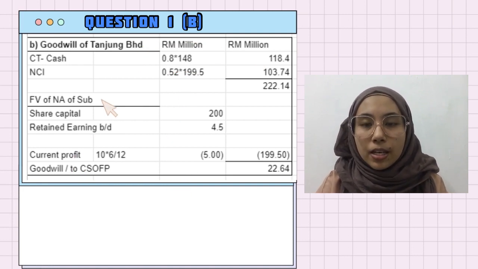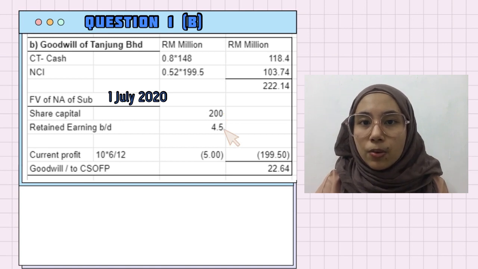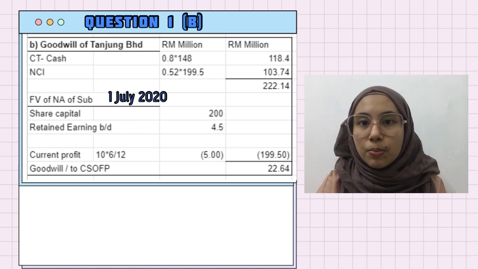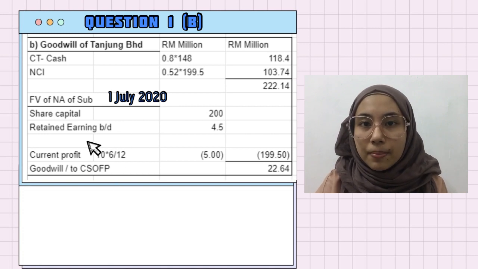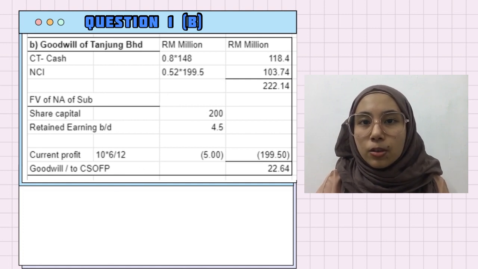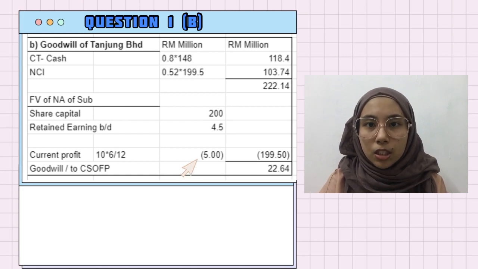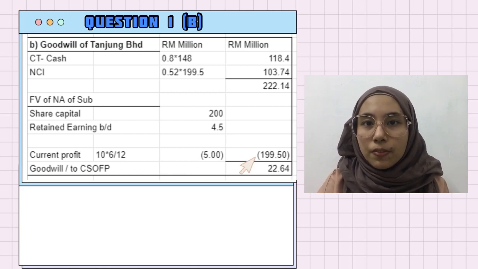For fair value of net asset acquisition on 1st July 2020, the share capital is 200 million. Retained earning brought forward 4.5 million. Then we have current profit of negative 10 million, but it needs to be multiplied by 6 over 12 months as we need the profit from 1st January until 1st July 2020. So the new current profit is a loss of 5 million on the date of acquisition. After that, we get total fair value of net asset, which is 199.5 million.